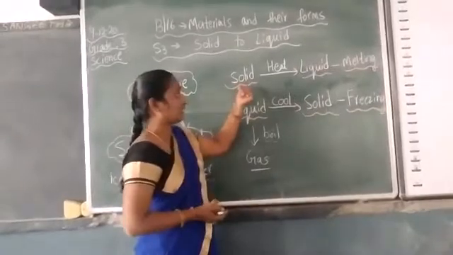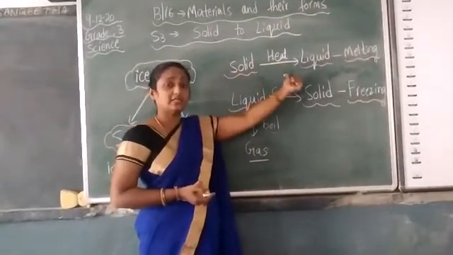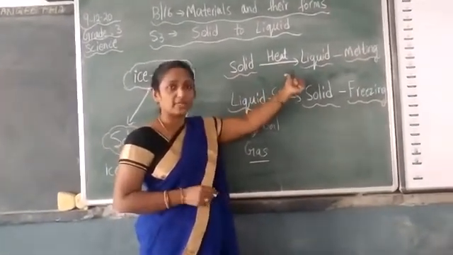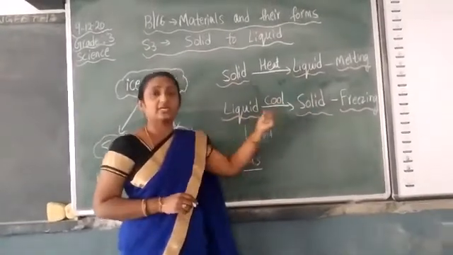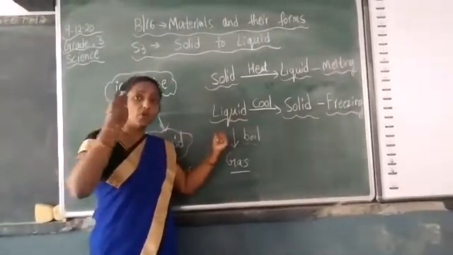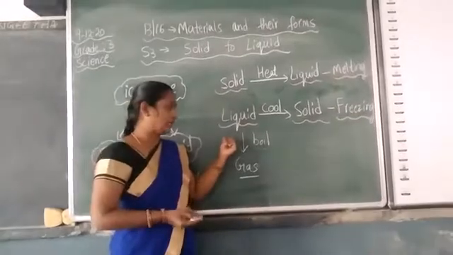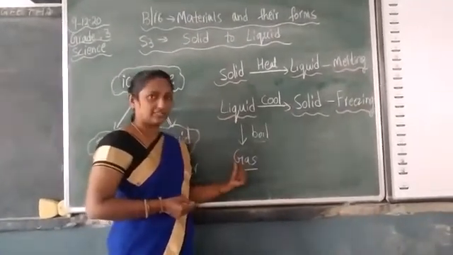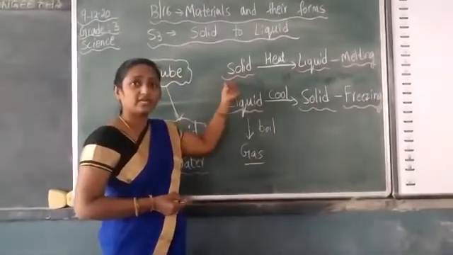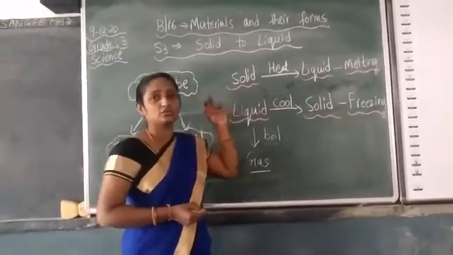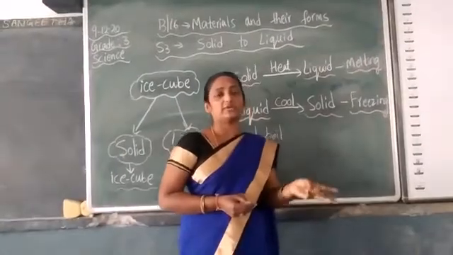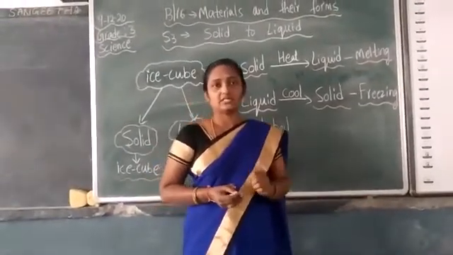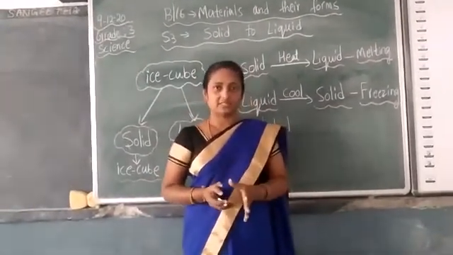So if you keep the solid under heat at room temperature, you can change it to liquid. When you apply more heat, when you are boiling, then liquid objects will change into gaseous form. So we can change the material into three forms, from solid to liquid and liquid to gaseous state. Now let us observe practically, children.